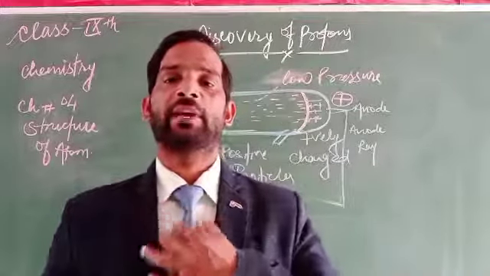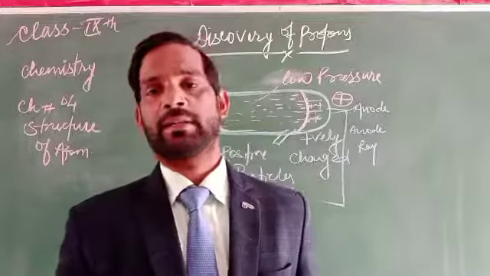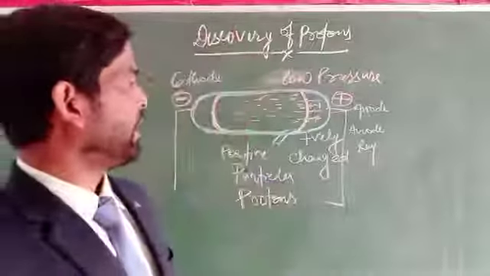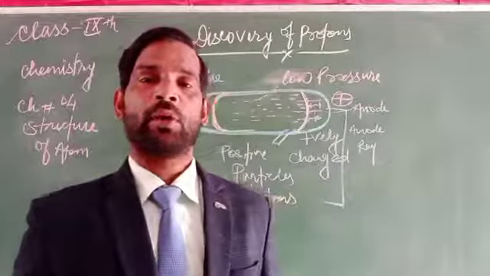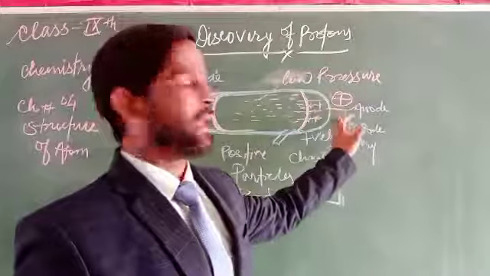So what will happen? Particles are produced at the anode, and this indicates that a positive charge is produced.